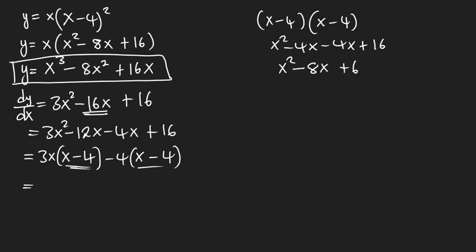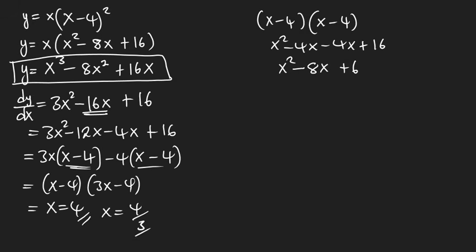So we're going to have x minus 4, 3x minus 4, then x is going to equal 4. x is going to equal 4 over 3. Okay. Now let's calculate the value, the coordinates. The first coordinate that we had was 4, comma. The second one we're going to have is 4 over 3, comma.